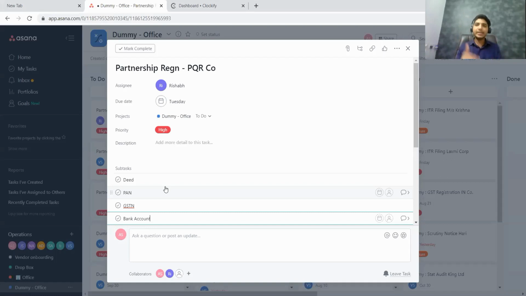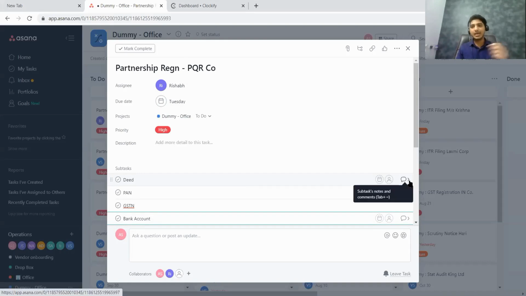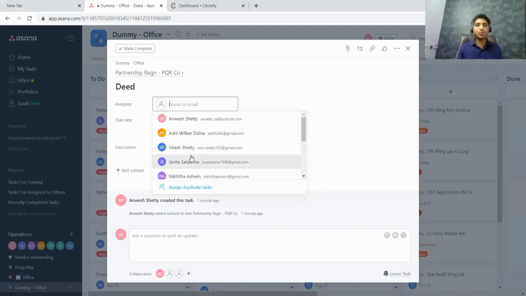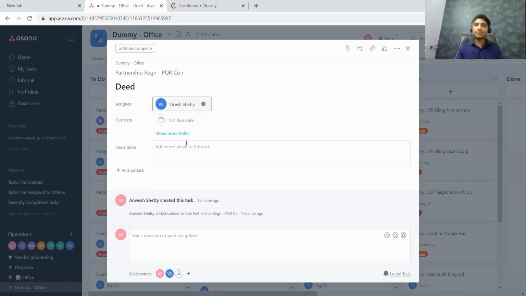Now after creating this subtask, one more question which can come: I have allocated this particular task to one of my staff, let us say Rishabh. Is it mandatory that all these subtasks also be done by the same staff? Not necessary. The entire task in charge is Rishabh, but a subtask can be given to somebody else as well. How can I allocate the subtask to somebody else? If you can see here, at the right there is an arrow mark. I need to click on that and the subtask will open, and here I can assign it to somebody else. Let us say I assign it to one more staff of mine, and the subtask is allocated.